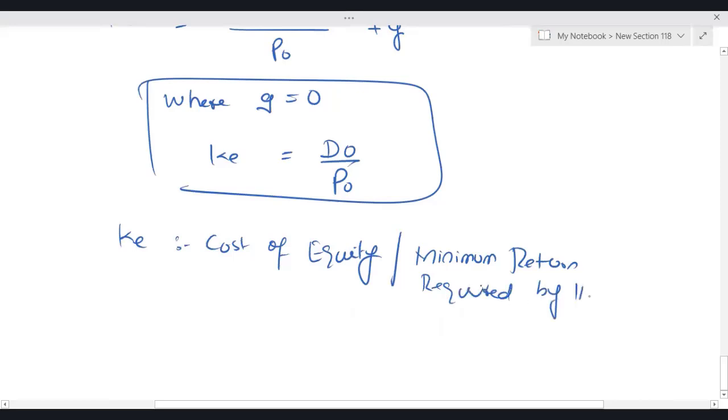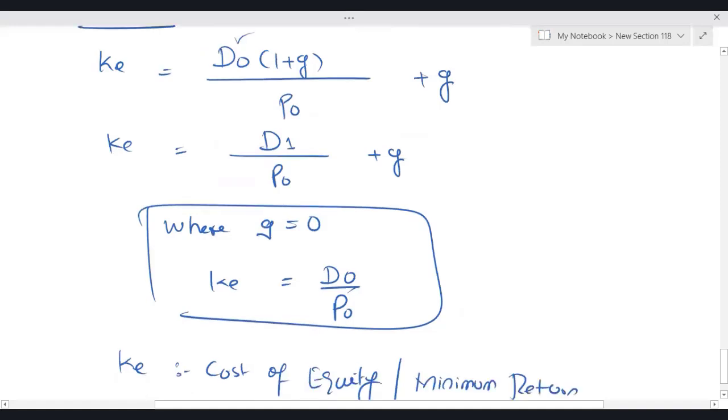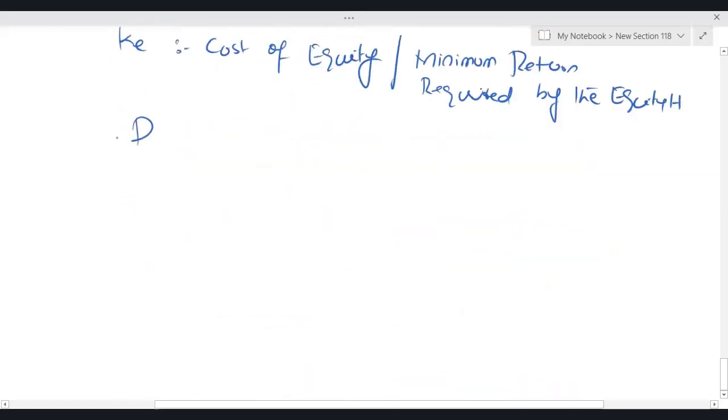So KE is the cost of equity, and the second is the minimum return required by the equity holders. D naught is the current dividend per share.